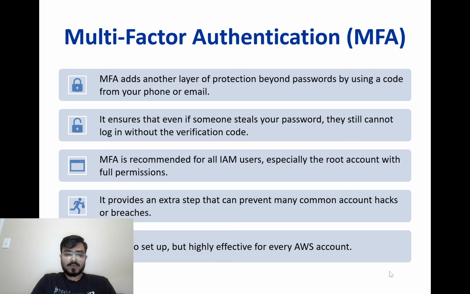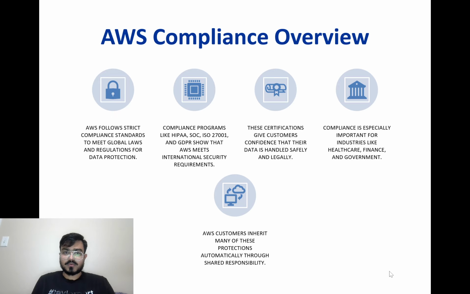Even if a hacker finds your password, they can't get into your account without that second code. This simple step protects your account from most common attacks like phishing or stolen credentials. AWS recommends enabling MFA for every IAM user and especially for the root account because it's one of the easiest and most powerful ways to secure your account.